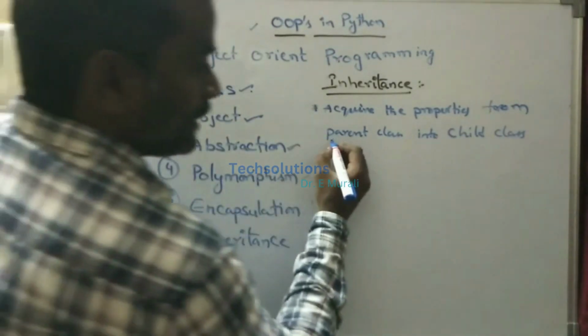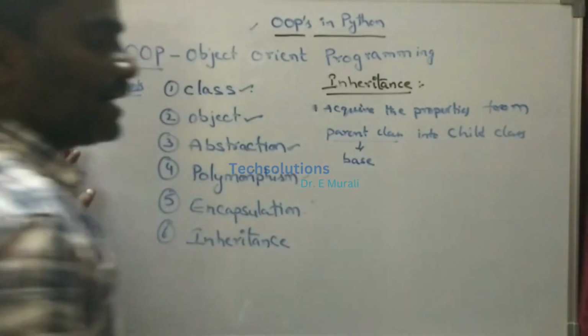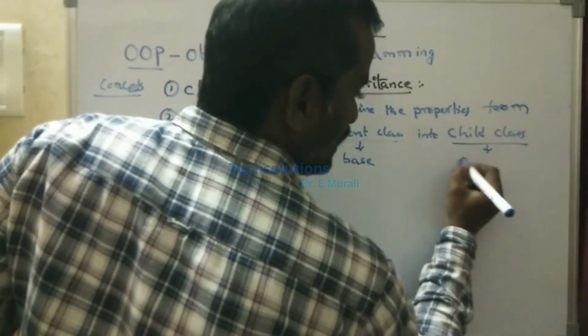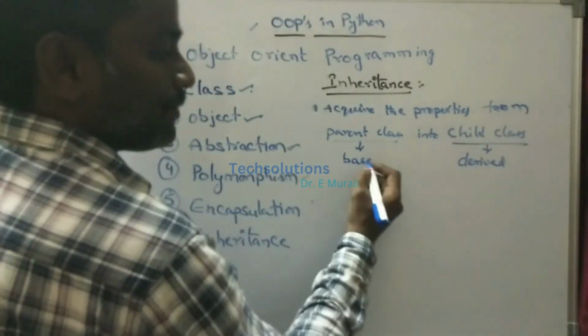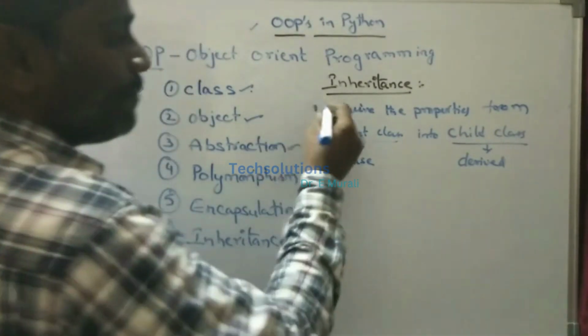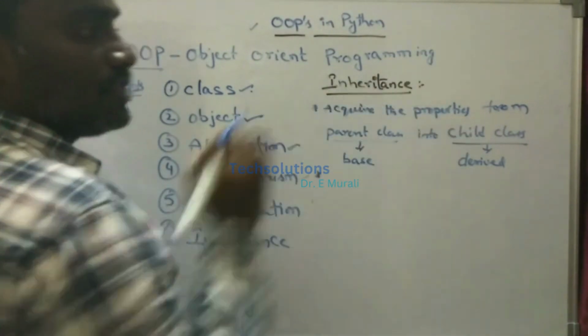Here the parent class is also called a base class. Child class is also called a derived class, meaning we can derive the properties from the base class. Right? Simply, we can acquire some properties from the parent class into the child class.